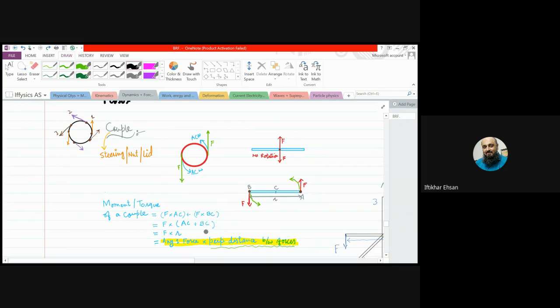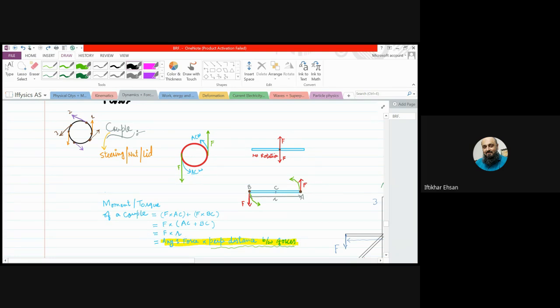Is it fine? Hassan, do you understand? Yes, sir. Because if you see AC is this much and BC is this much, and when you add, isn't it the whole length of the rod? Yes, the whole length of the rod is R, so it will be R. So the moment or torque of a couple is F into R.